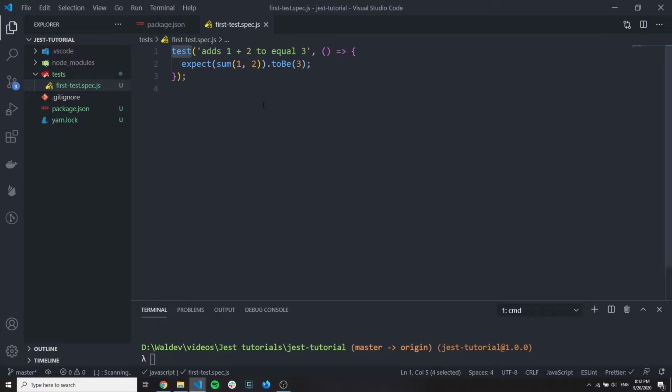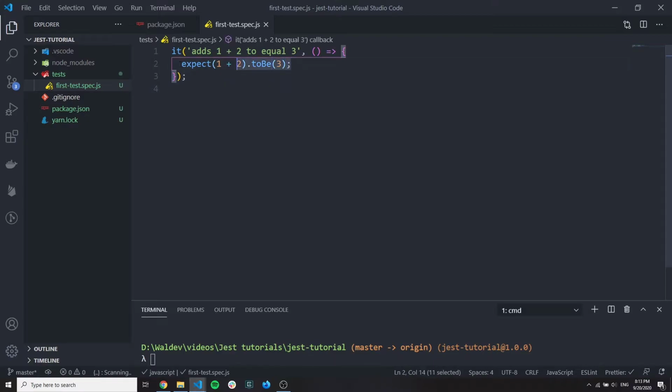It is describe and it. So let's change it to it and see if it also works. And here, let's make 1 + 2. So this is the basic structure of a test. The test block, which is it or test, has this name or actually description, what the test does, and this is the block, so the test itself.